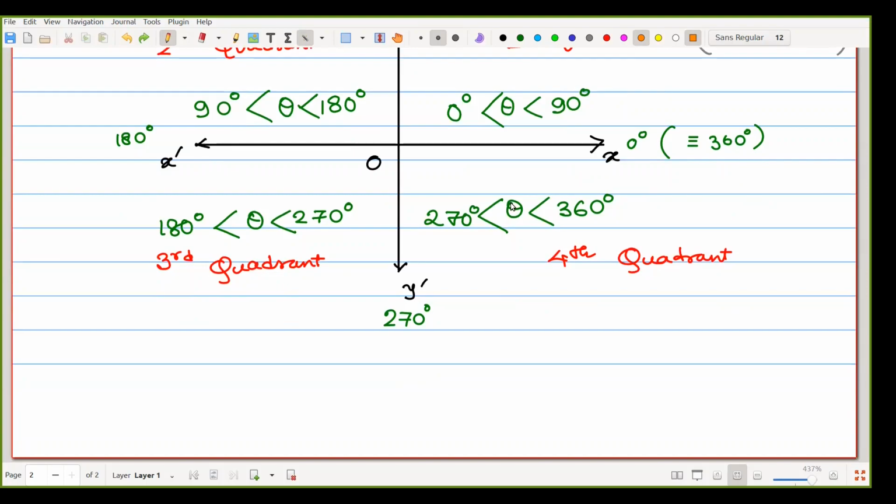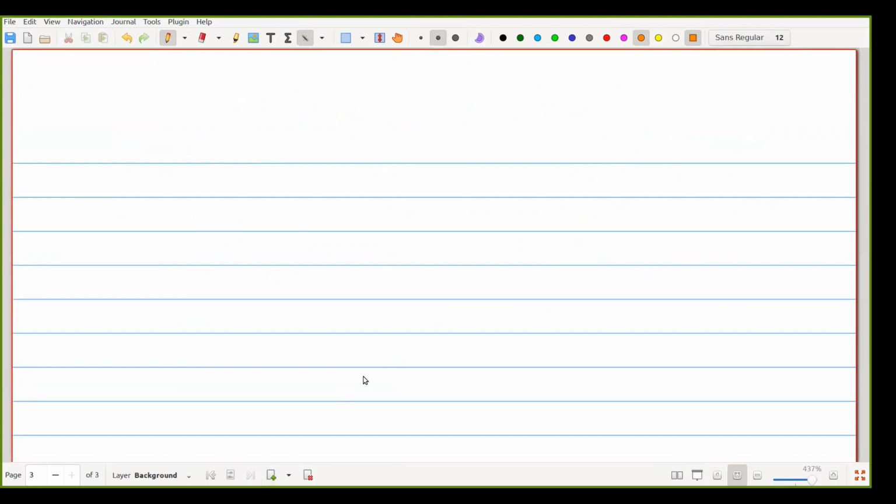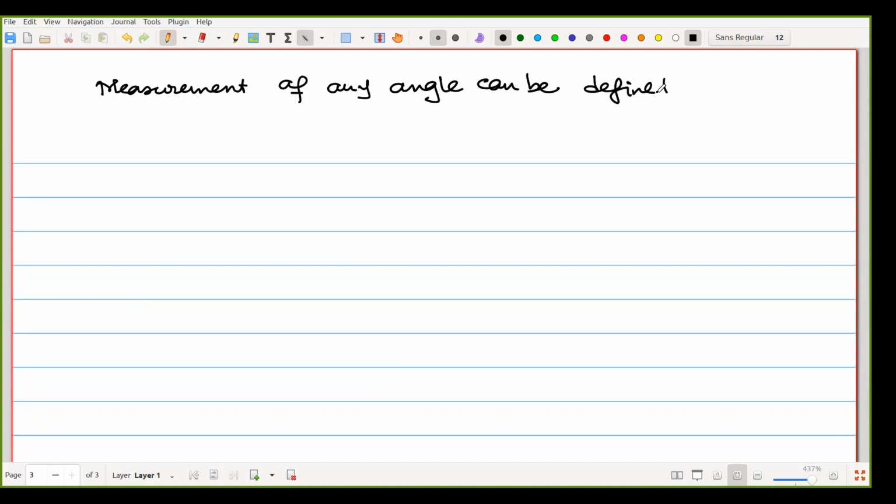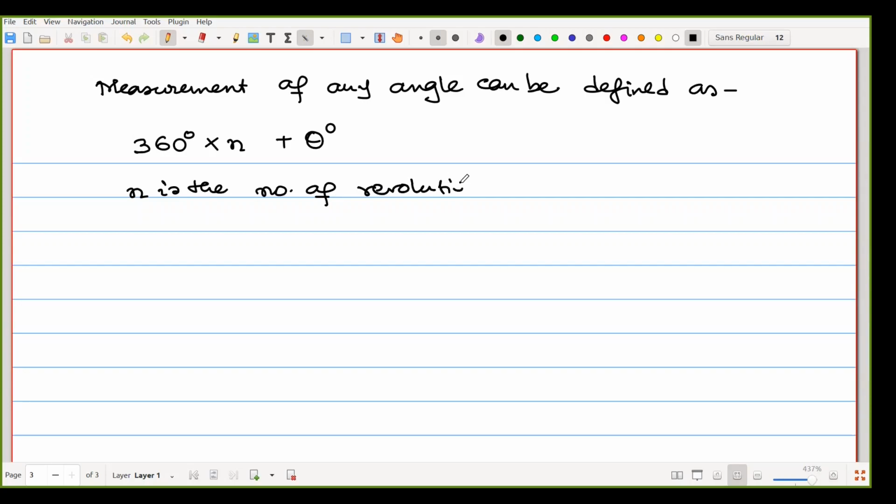Okay. So next, from this, whatever we are saying, that means any measurement of any angle can be defined as 360 into n plus theta degree, where n is the number of revolutions.